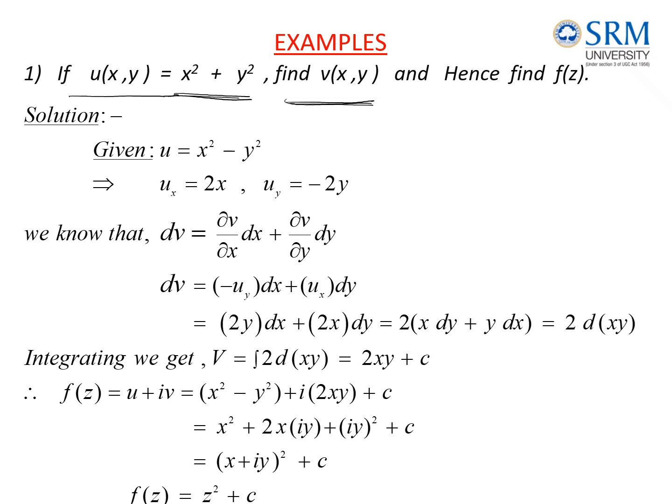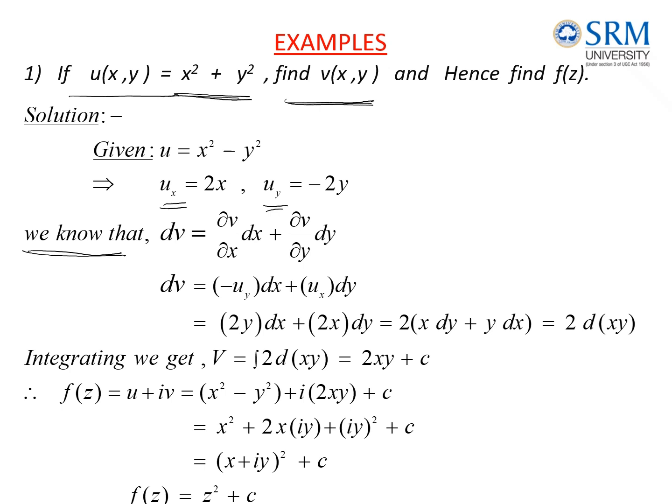For that we require the partial derivative of u with respect to x and the partial derivative of u with respect to y. If you differentiate u with respect to x, you will get 2x. Differentiate u with respect to y, you will get minus 2y. Then we need to take the total differential coefficient of v. Then using this statement, we can get dv.